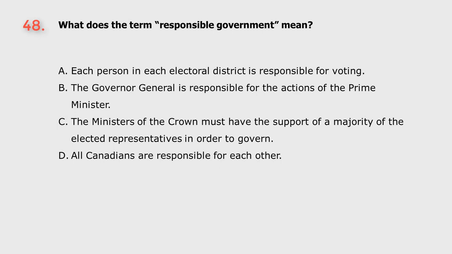Question 48. What does the term responsible government mean? A. Each person in each electoral district is responsible for voting. B. The Governor-General is responsible for the actions of the Prime Minister. C. The ministers of the Crown must have the support of a majority of the elected representatives in order to govern. D. All Canadians are responsible for each other.